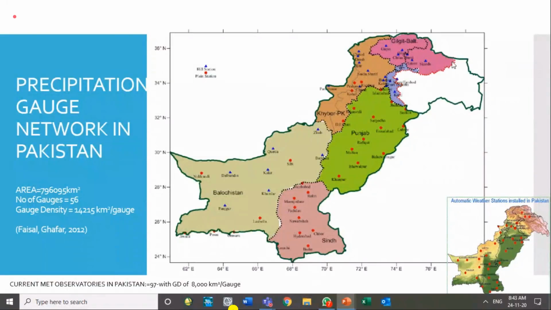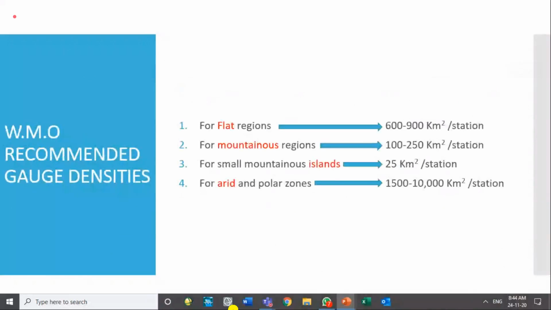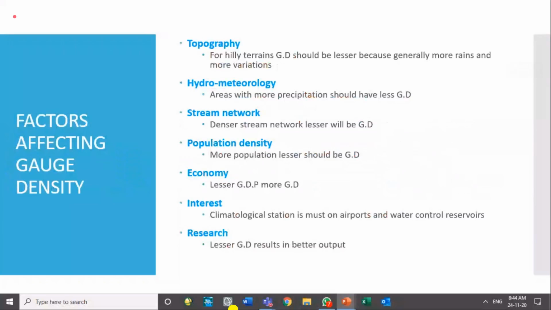And the third thing is we have reservoirs and dams over here in the northern areas. So to manage their water in a good manner, we should know the precipitation in their catchment area. So that's why we have a high number of gauges, more gauge density in the northern part as compared to our southern or Balochistan part. So that is the recommended values. You should know it. If you are the planner of the gauge network, you should keep this in your mind.